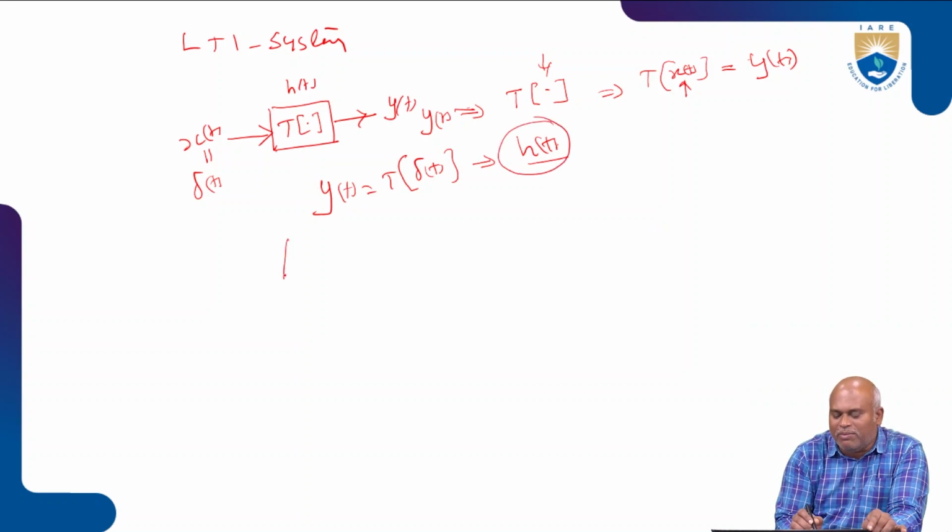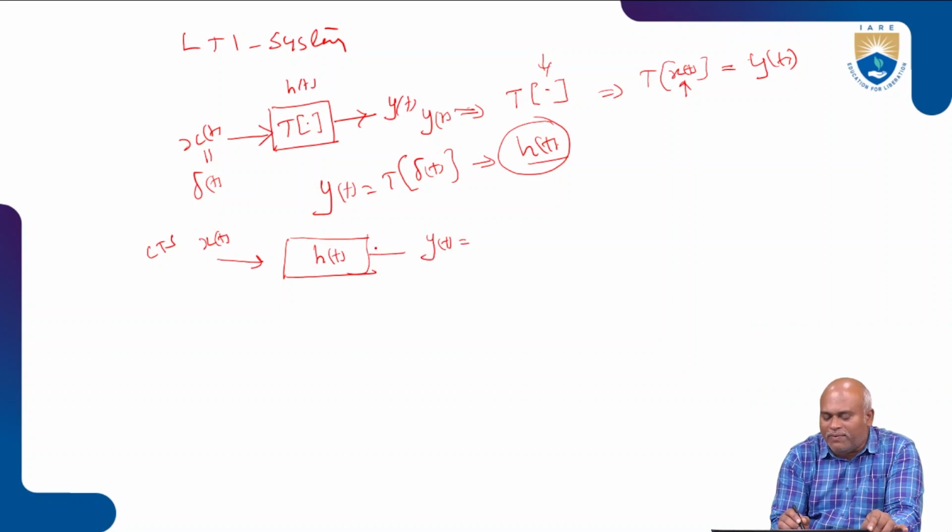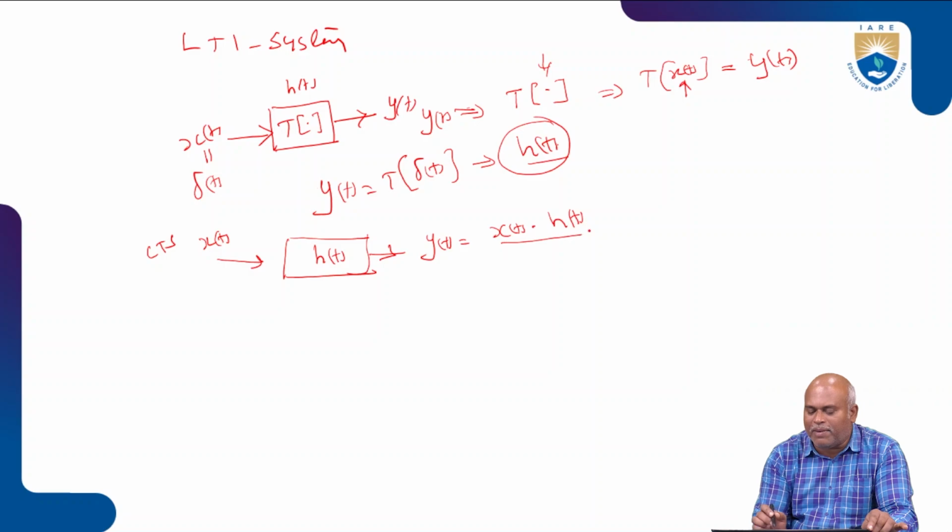Now I modify this for our case. We give the input as x of t, a continuous time signal. The system response is represented as h of t. Then its produced output is y of t, and y of t is equal to x of t convolved with h of t. So what will happen? Now we studied del of t. We know del of t is equal to 1 when t equals 0, and 0 otherwise.